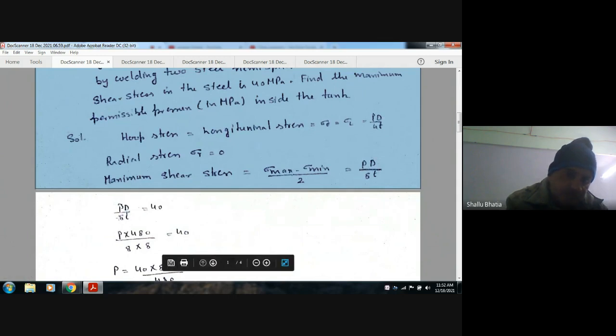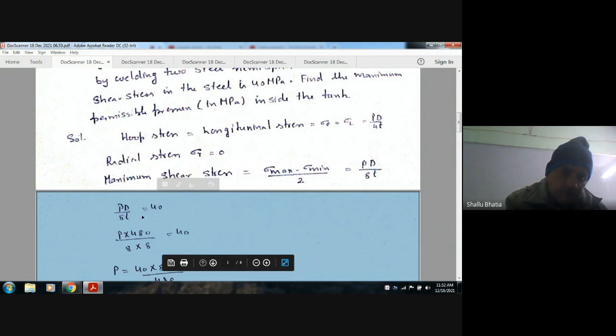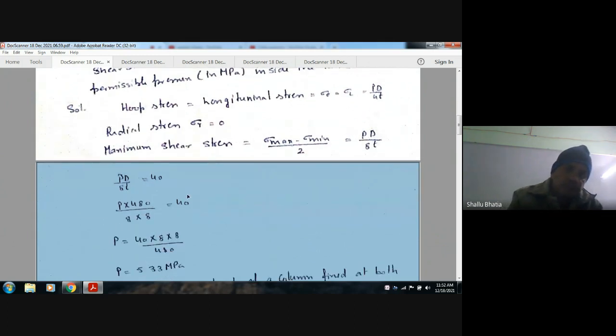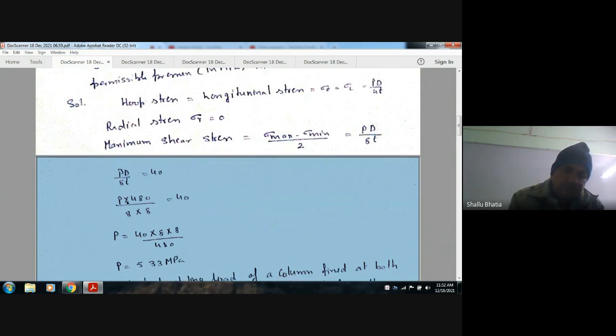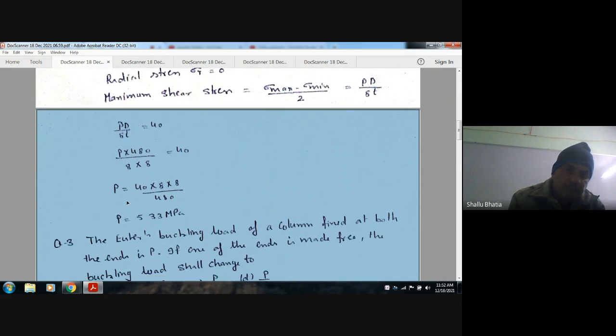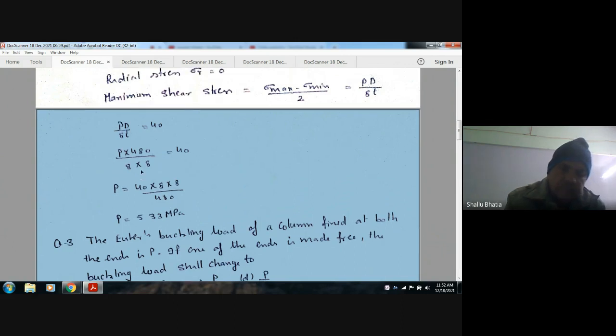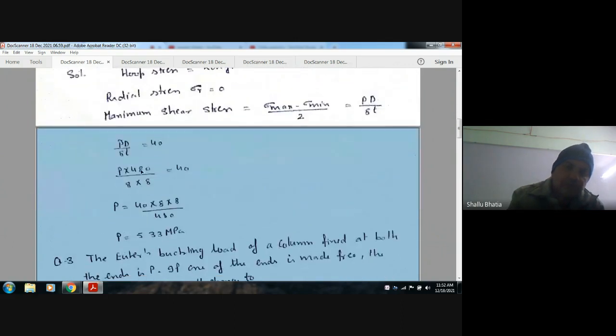Now PD by 8t is 40 MPa, since the maximum shear stress is given. We will not take the two equal stresses as maximum and minimum, because then the shear stress will come out as zero. So we have to take the maximum stress as PD by 4t and the radial stress as zero. So PD by 8t is equal to 40, so P is equal to 5.33 MPa. So the answer is 5.33 MPa.